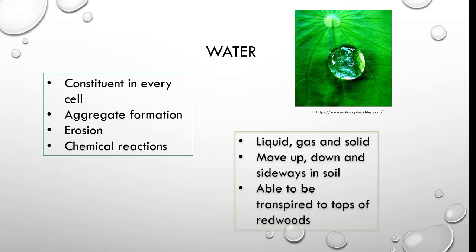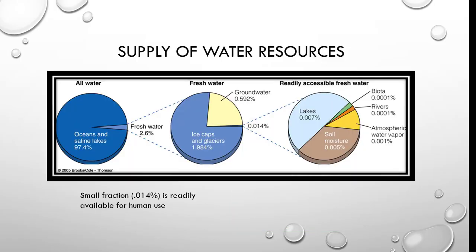So water is part of every living thing. It's in every cell. It's important in aggregate formation. It can be involved in erosion, and it's often involved in chemical reactions. It can be liquid, gas, and solid. It can move up, down, and sideways in the soil, and it is able to get to the top of the redwoods, which are the tallest trees.